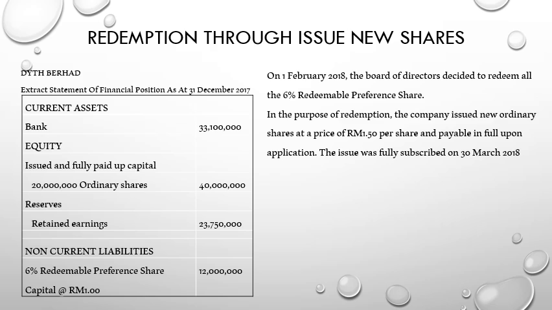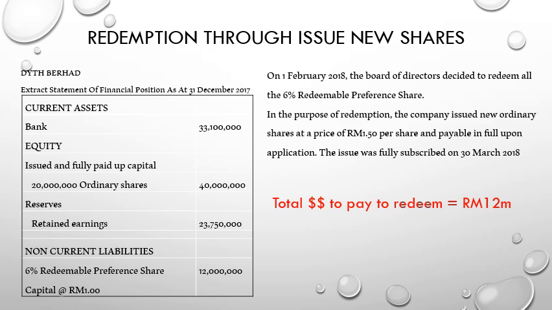On the 1st February, for the purpose of redemption, the company issued new ordinary shares at the price of RM1.50 per share, and this ordinary share issuance is payable in full upon application, and the issue was fully subscribed on 30th March 2018. So the redemption is actually in 2018, but this one is the statement of financial position of last year.